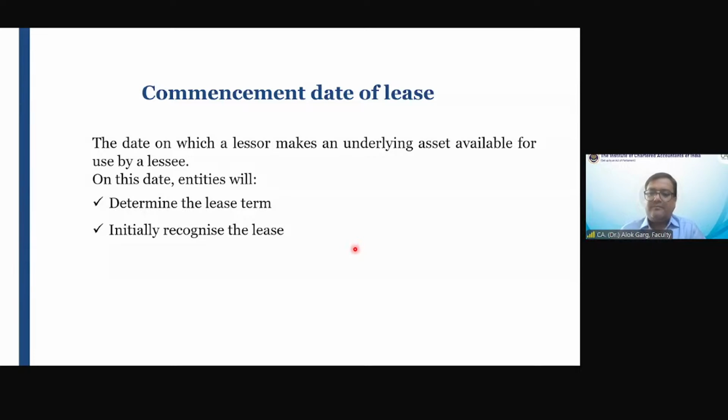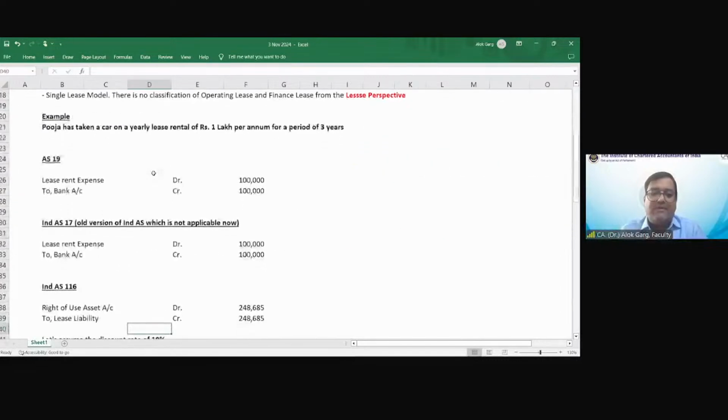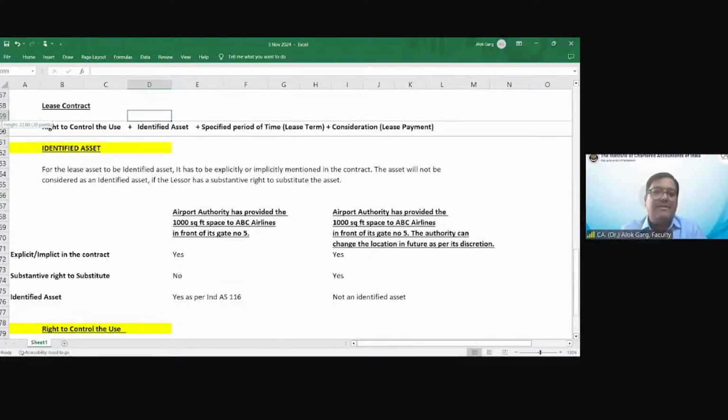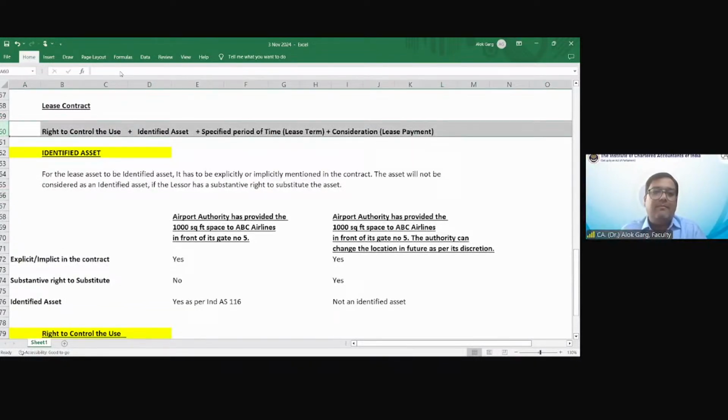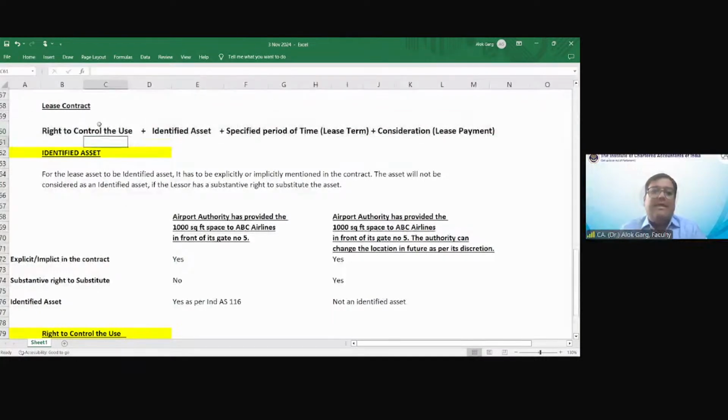Yes, sir. Okay. Now, I have covered 2 out of 4 aspects. There were 4 parts in the definition of lease. What 2 parts have I covered? मैंने कौन-कौन से part cover कर लिए? Right to control and identified asset. These 2 aspects I have covered. Now I need to cover what? Lease term. I have to cover a specified period of time, which is lease term.